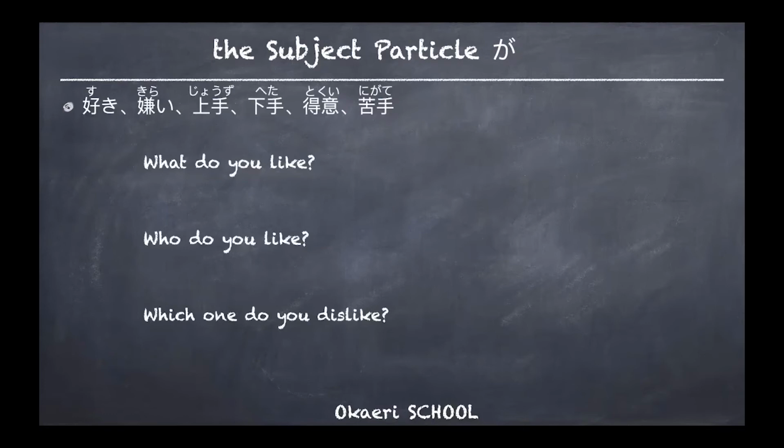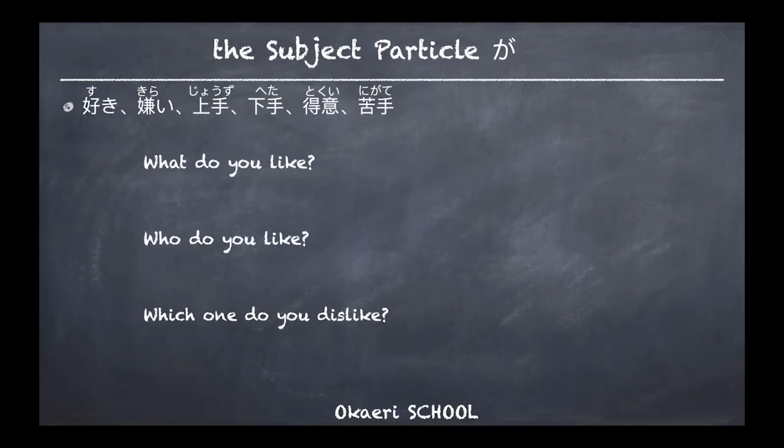Like, dislike, to be good at, to be poor at, to be good at with pride, with the pleasant feeling, that's 得意. 苦手 means poor, or not good at something or don't like, without any fun.